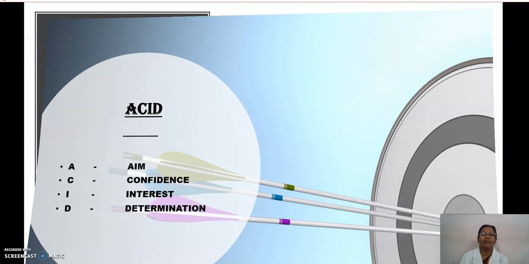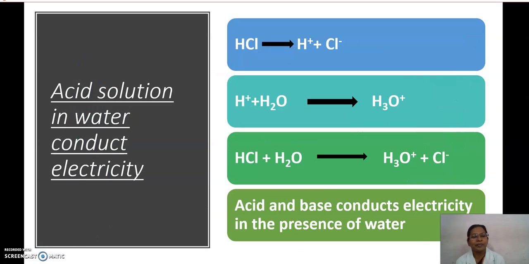So again, we are continuing. Acid solution in water conducts electricity. That is the last experiment we have seen: hydrochloric acid is conducting electricity. So what is happening to this hydrochloric acid in the water? This equation clearly tells us hydrochloric acid is ionizing into H plus and Cl minus ions.